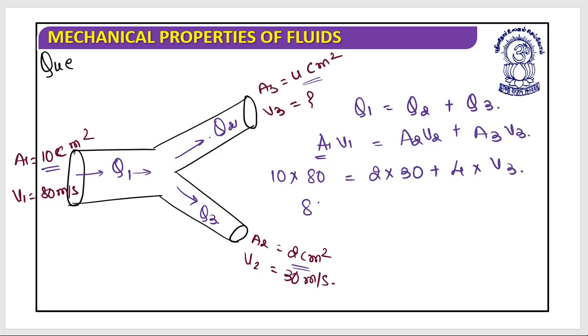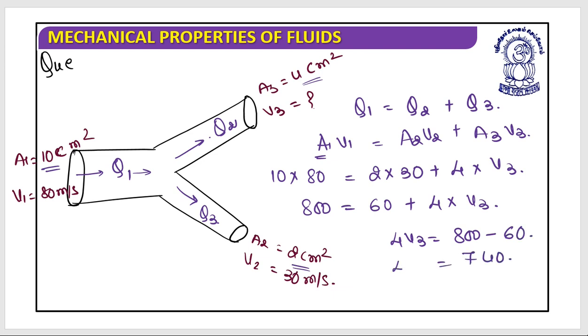So this is 10 into 80, which is 800, equals 60 plus 4 into V3. From this it is 800 minus 60, which is 740, equal to 4V3, and from this it is 740 divided by 4.